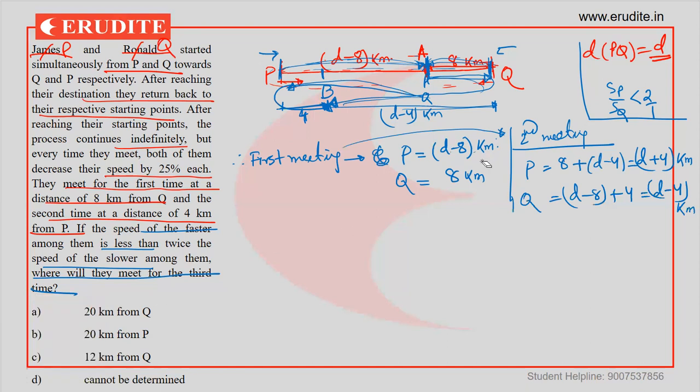They are moving with their respective speeds, which means their speed ratio is the same. After every meeting, their speed is decreased by 25%. Still, the ratio of speeds will remain the same, because the speed of both is decreased by 25%. If you decrease any two items by 25%, then the ratio will remain the same. So what's the ratio of their speeds?